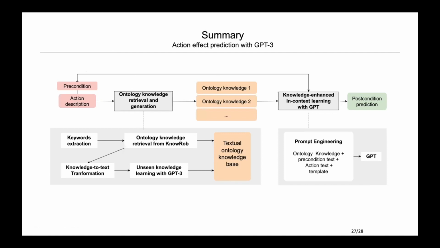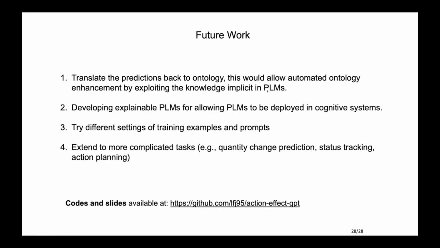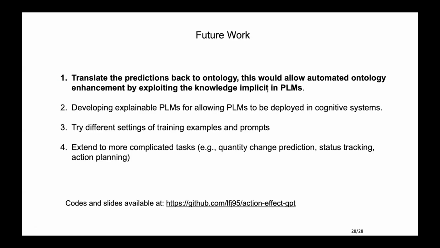Such a generation task can have other applications, for example, on robot manipulation and combining with visual information for further reasoning. And there are some interesting potential future work directions. First, we could translate the language predictions back to a formal ontology. This would allow automated ontology enhancement by exploiting the knowledge from language models.